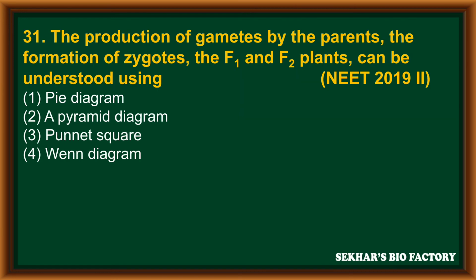Question number 31. The production of gametes by the parents, the formation of zygotes, the F1 and F2 plants can be understood using. It is from NEET 2019 Phase 2. First option, pie diagram. Second option, a pyramid diagram. Third option, Punnett square. Fourth option, Venn diagram. The correct answer is third option, Punnett square.